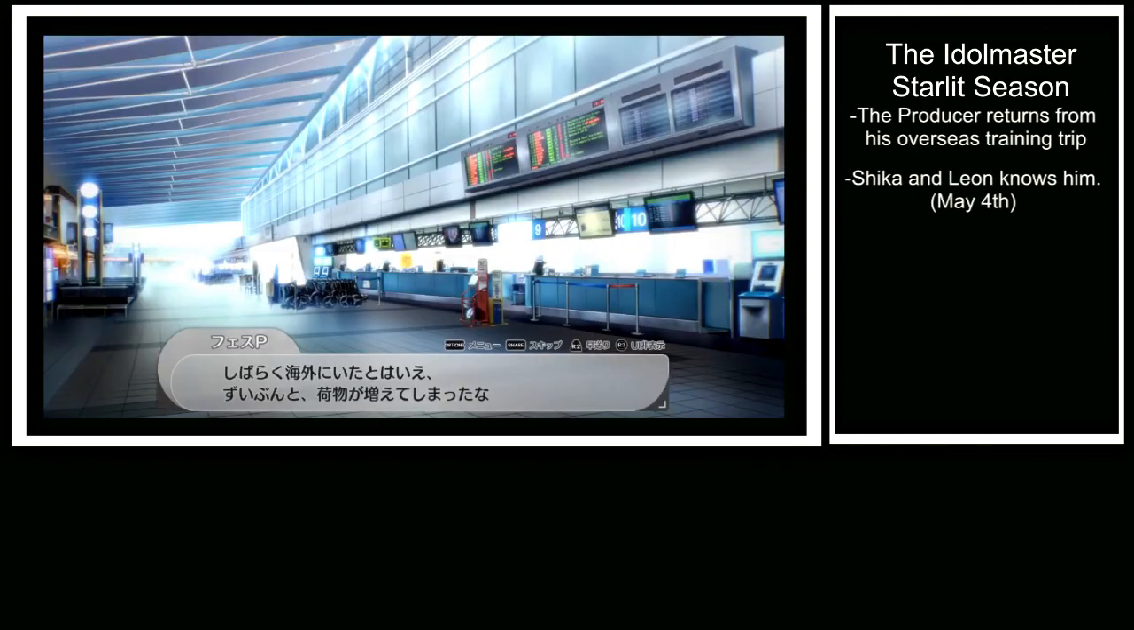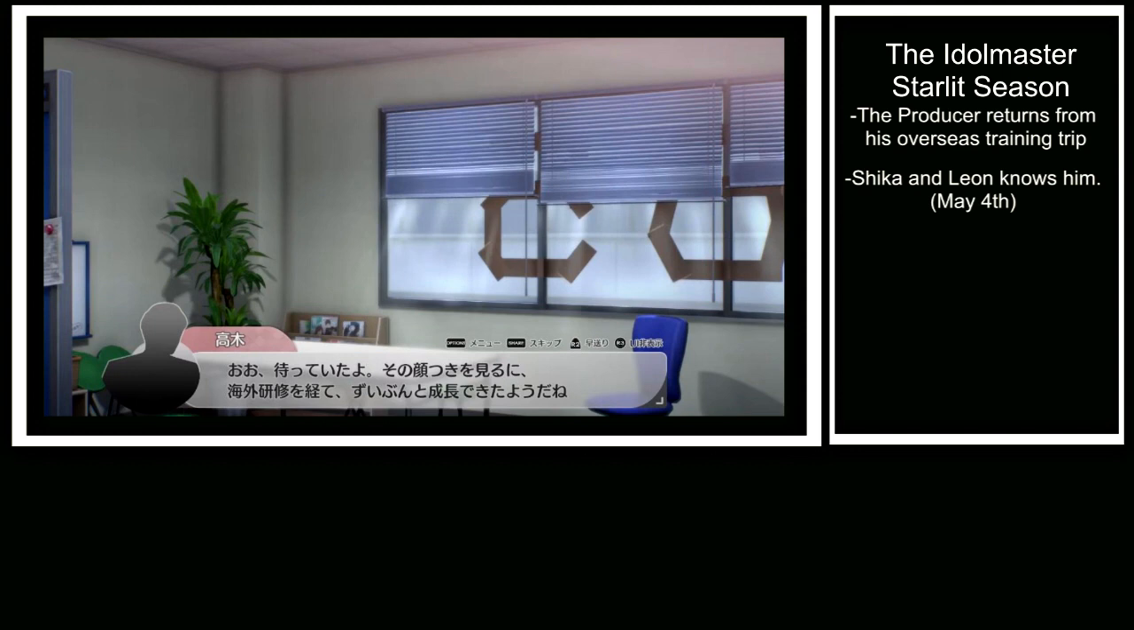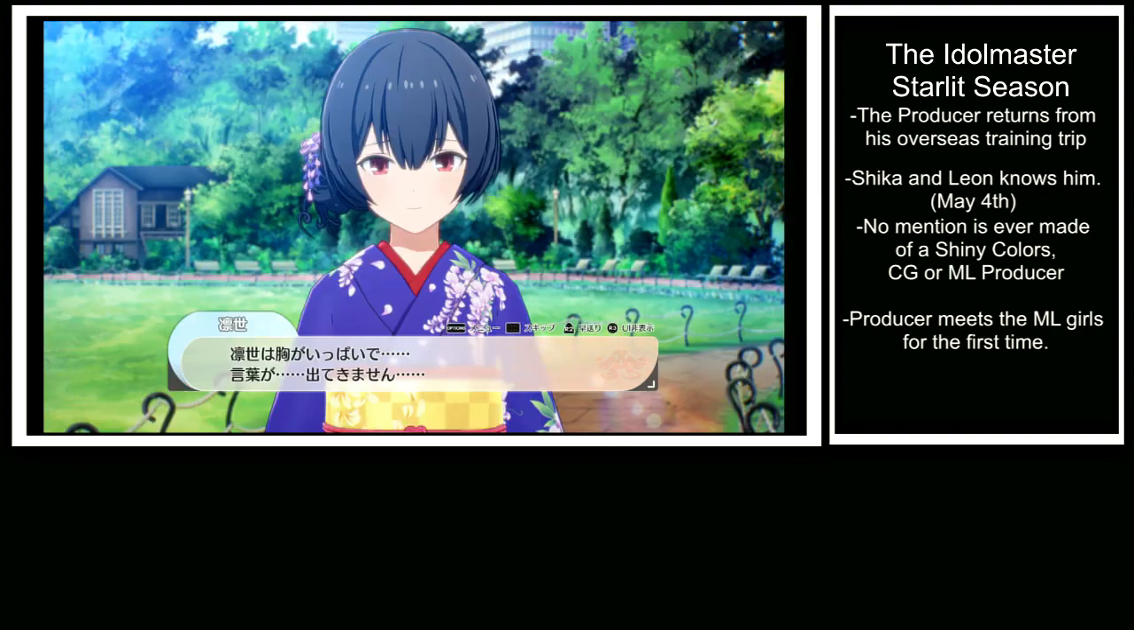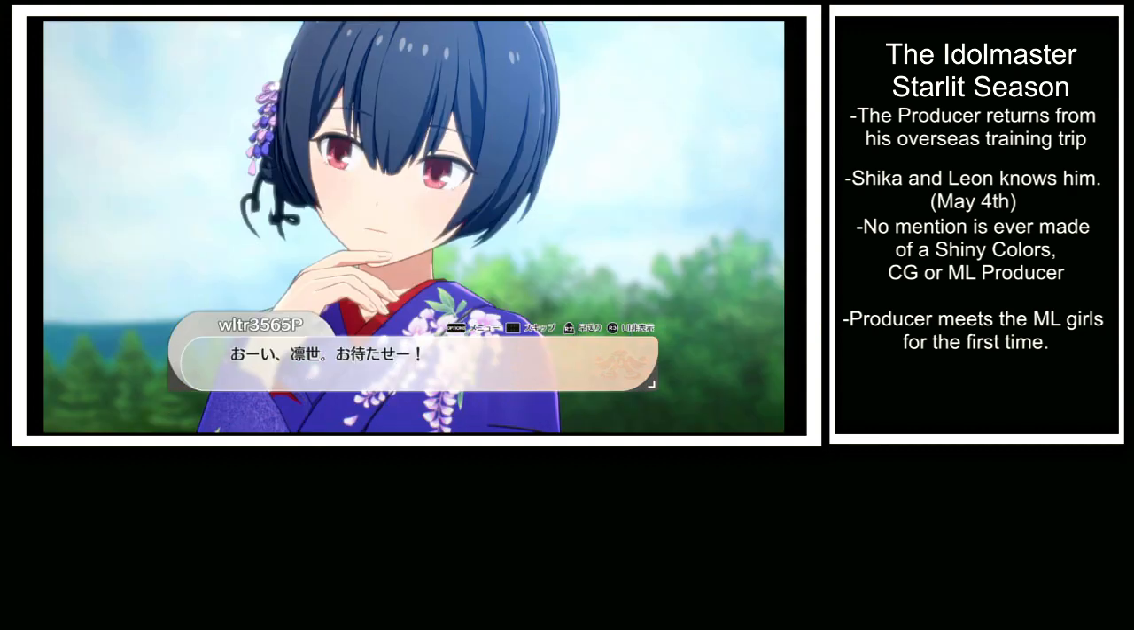The continuity of Starlet Season is really strange because the producer in charge is a producer who's traveled abroad for training and also is a producer that knows Sheikah and Leon. Not only that, it turns out that this Starlet Season producer would be the first producer that the Shiny Colors girls work with. As crazy as this game's timeline is, we can't deny that it's a lot of fun to see the interactions between different productions.